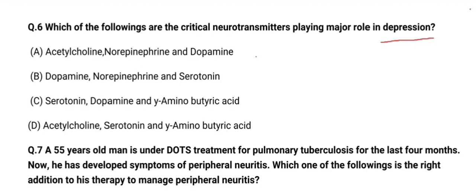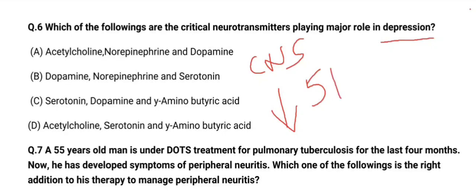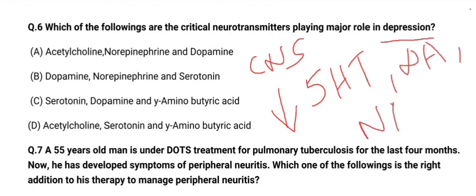So we know that depression is a CNS disorder. It is caused due to the deficiency of various neurotransmitters in our brain. Those neurotransmitters are 5-HT, 5-hydroxytryptamine, otherwise known as serotonin, dopamine, and also noradrenaline or norepinephrine. So depression is caused due to the deficiency of 5-HT, dopamine, and noradrenaline. So our correct answer is option B.